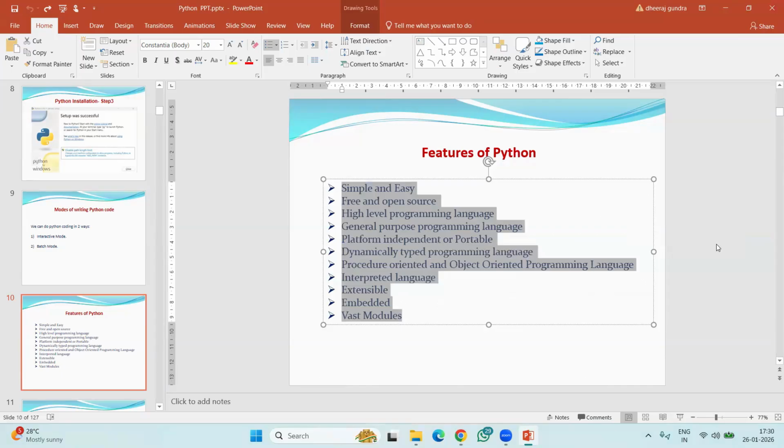Basically, if you know the features of any technology or programming language, then you will know the advantages, and you will get some benefits. For example, if you want to purchase any product, say a mobile, what do you do?